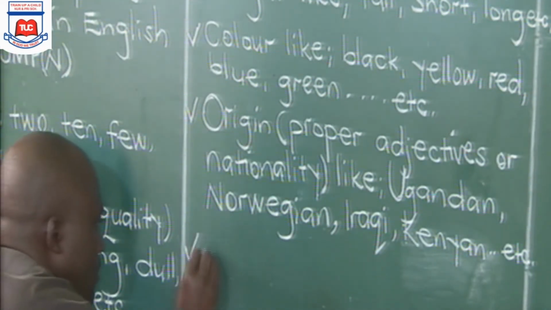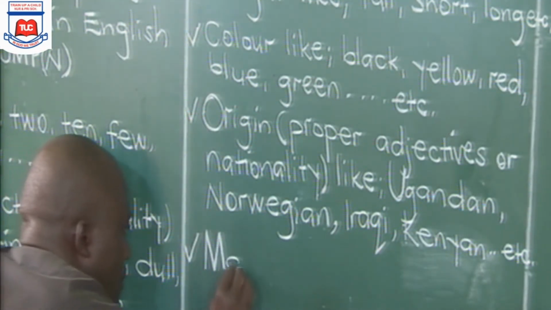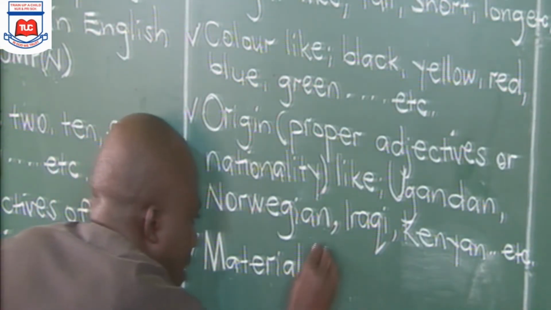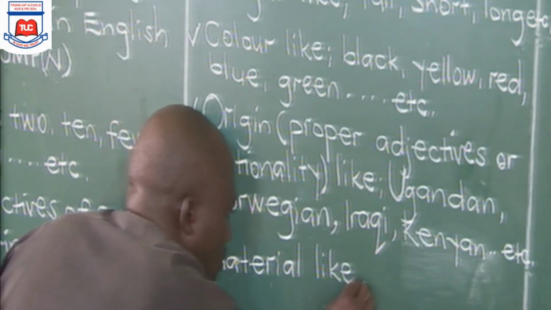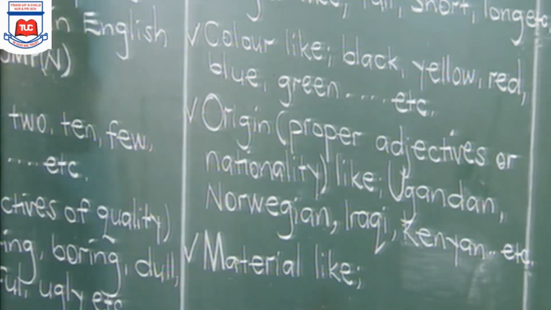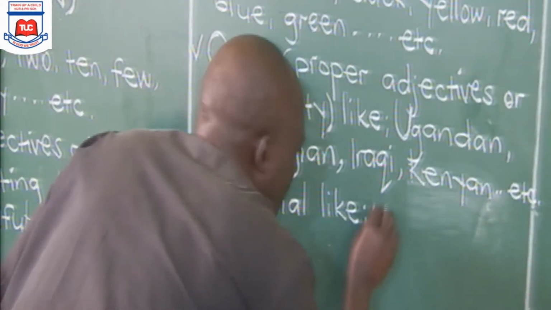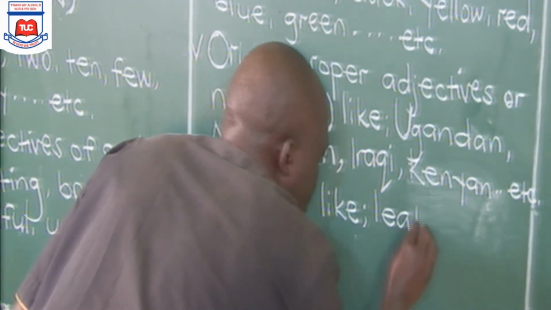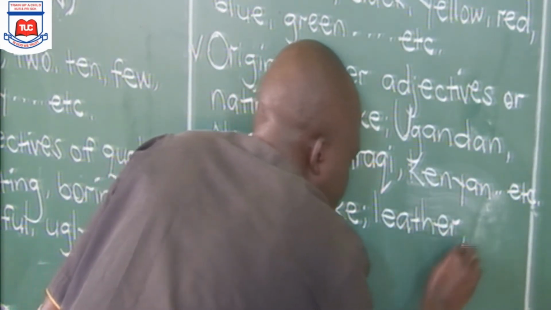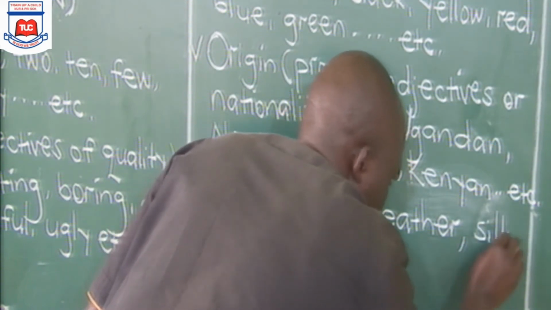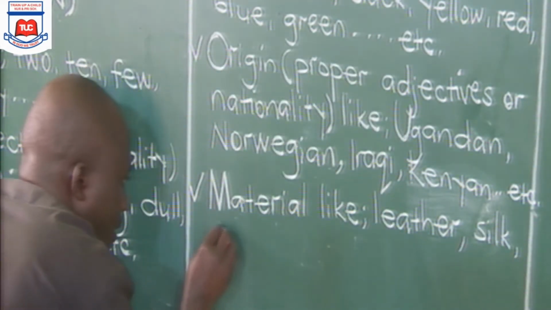So we move on to M. M stands for material. Material that is used for making those nouns, like shoes, can be made from leather. So the material we need in that case is leather. We can also need silk. We also have cotton.